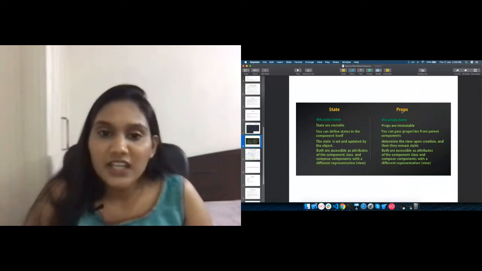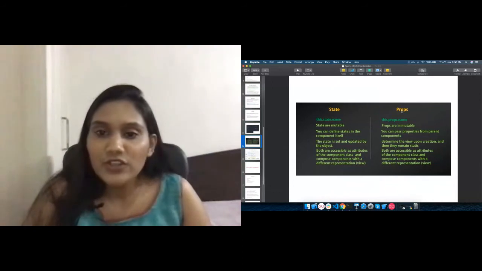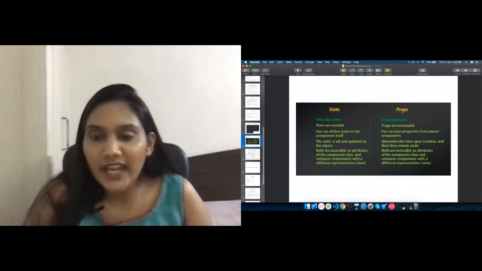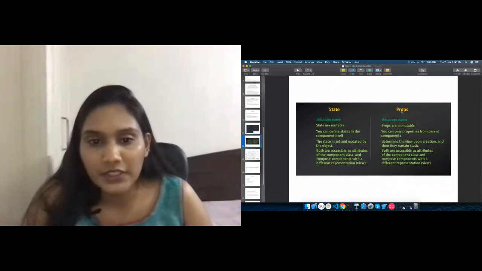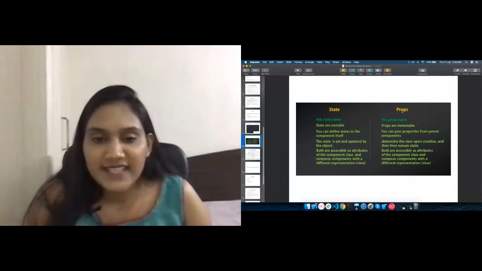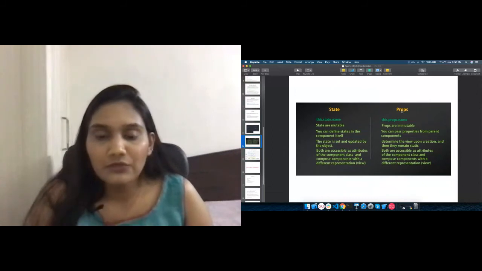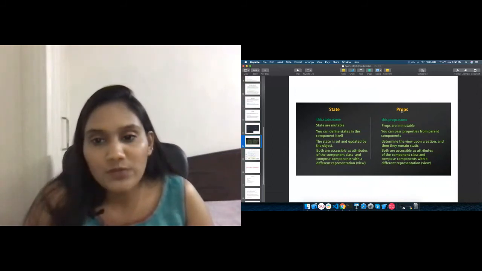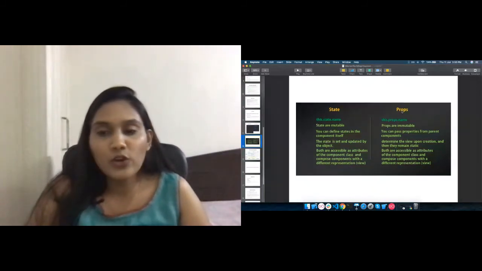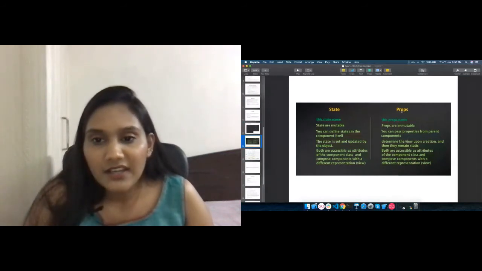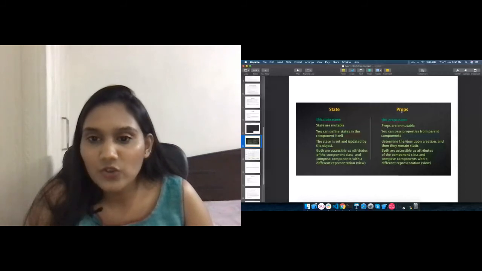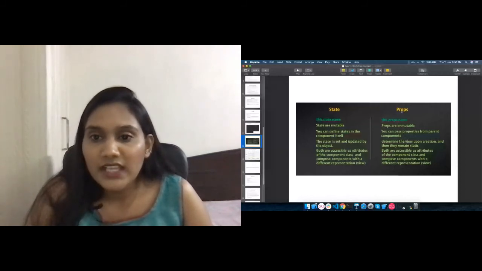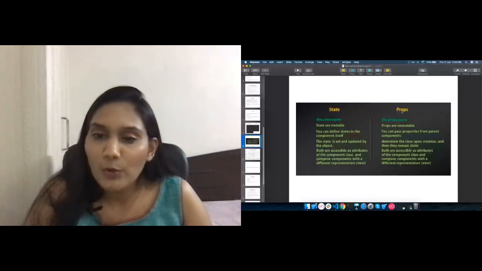State can be defined in the component itself, and props are passed from the parent component to the child component. Both are accessible, but state is mutable. We can change the state, but props cannot be changed. As I've already told you, React works on one-way binding: only the parent can change its own properties, but the child cannot change the properties of the parent.